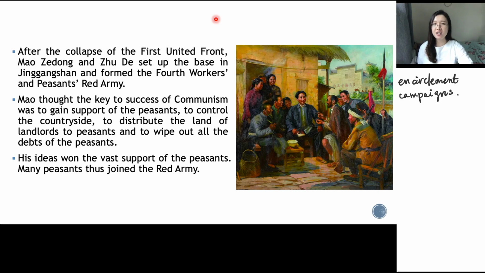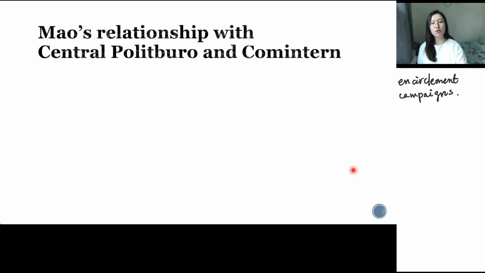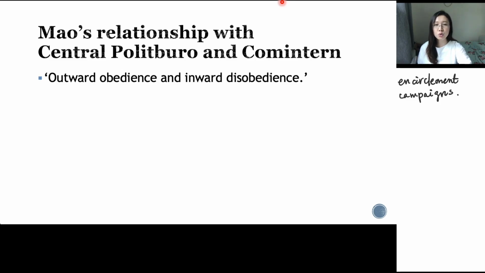So he was regarded as, I won't say traitor, but he was regarded as an unorthodox member, the one who is different, right? But Mao Zedong still thought he needed the support of the Comintern, the support of the Central Politburo and all the people. That is the reason why he tried to keep a very peaceful relationship with the people there. So his attitude can mainly be concluded as outward obedience and inward disobedience.